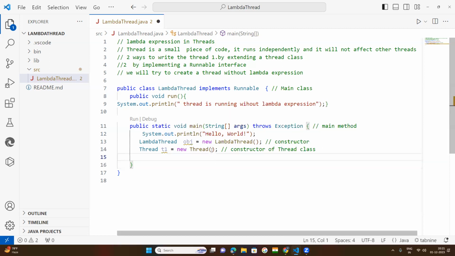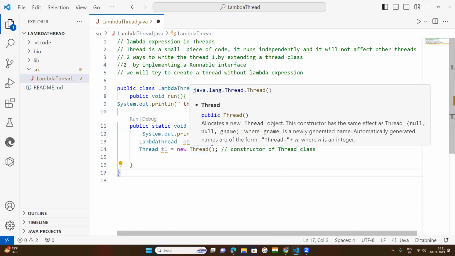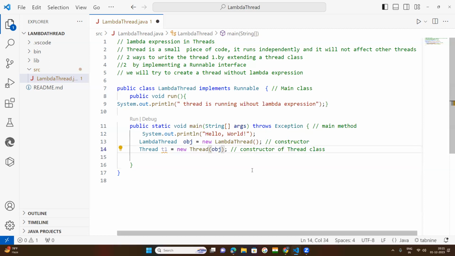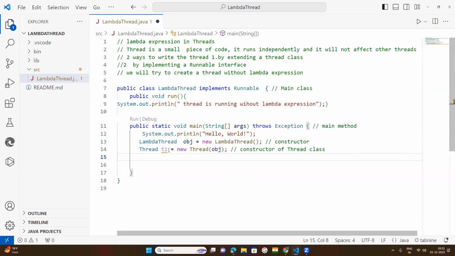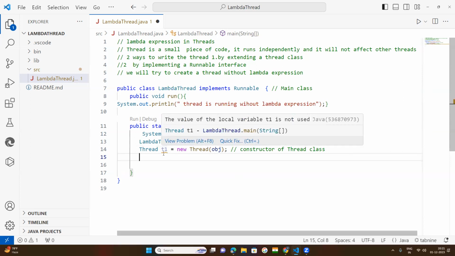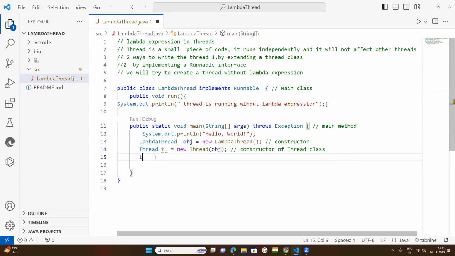Now within this Thread class constructor, we need to pass our main class object, obj, within this constructor. Then you can start the thread. I told you that this is an object, but normally it will be called a thread. Now you call this thread and start it: t1.start.